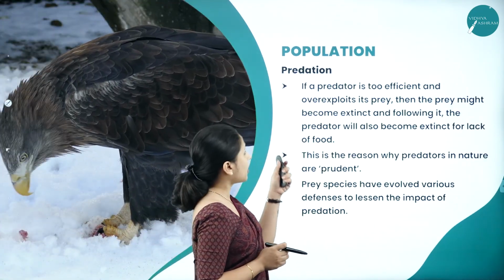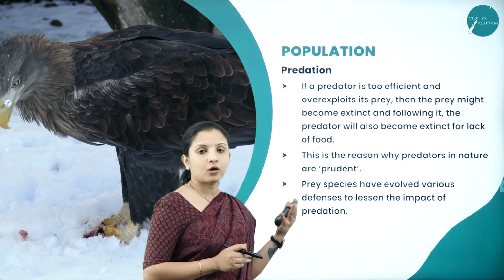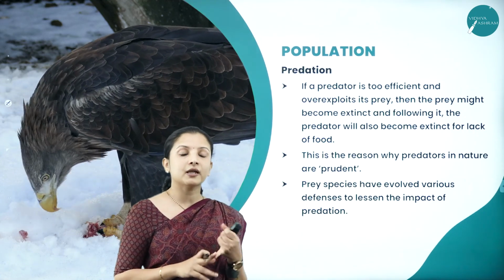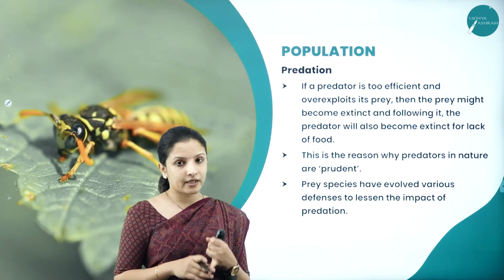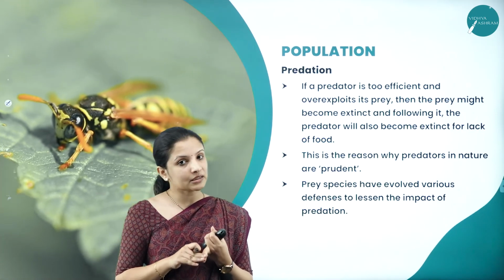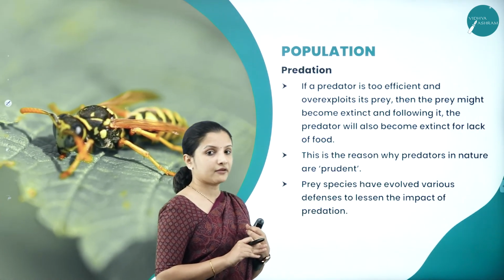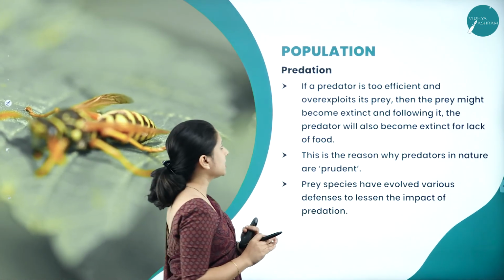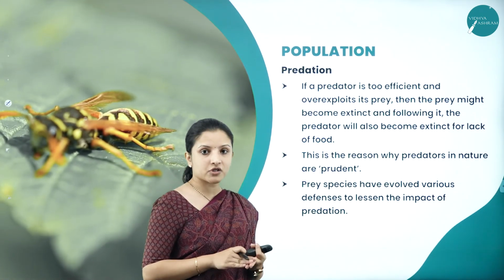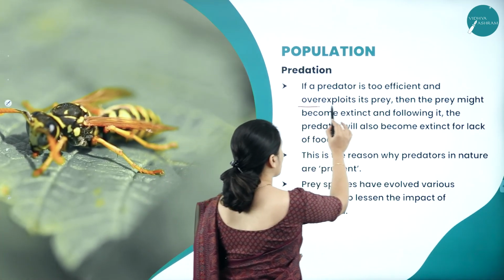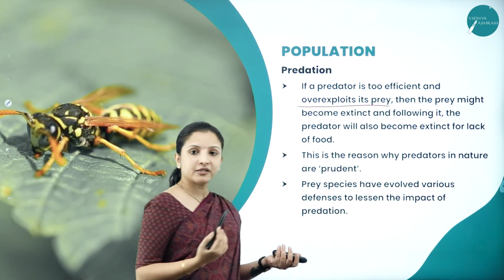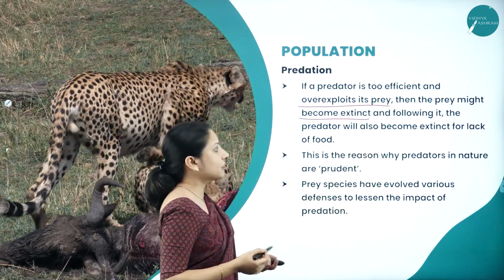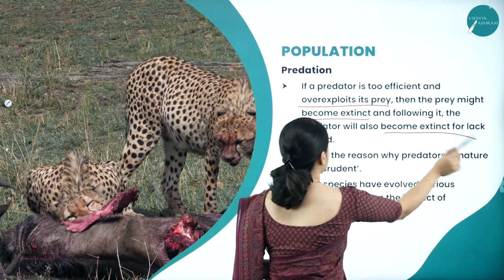So next, talking about the harmful, what harm the predators can cause. So benefits the predator can cause is, they can maintain the balance in an ecosystem, and they can maintain the species diversity. So these two are the benefits. So predators can also cause harm. How? We shall see. So if a predator is too efficient and if it over exploits its prey, then the prey might become extinct, and the predator might also become extinct because of lack of food.